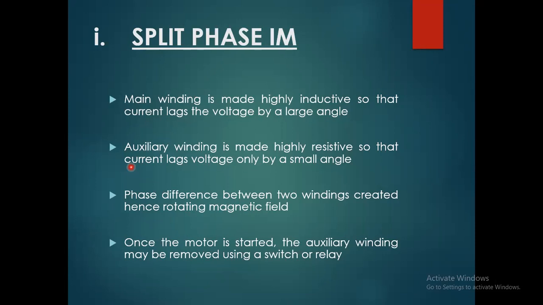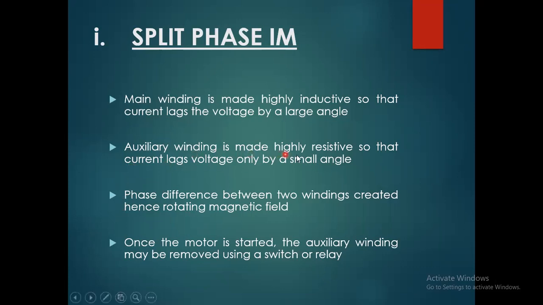Number two method is synchronous condenser. The capacitive method is cheaper than other methods of power factor improvement. In the synchronous condenser, we connect a synchronous motor or synchronous generator, and when it runs connected to the load side, it increases the power factor. And the third method to improve power factor is the phase advancer, by which we increase the power factor.